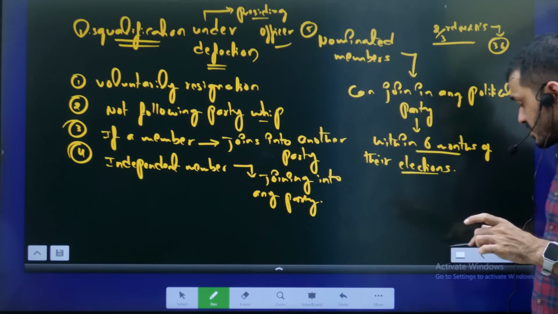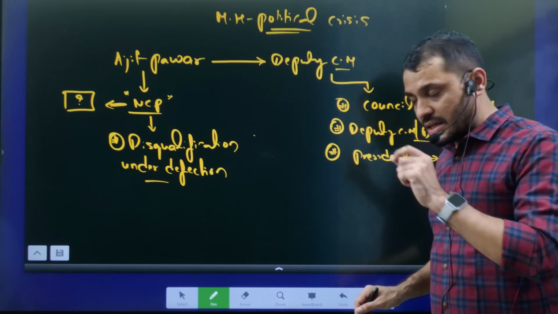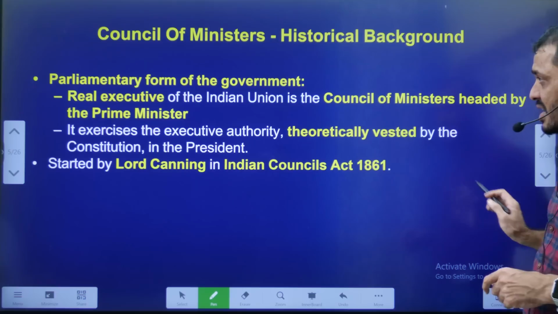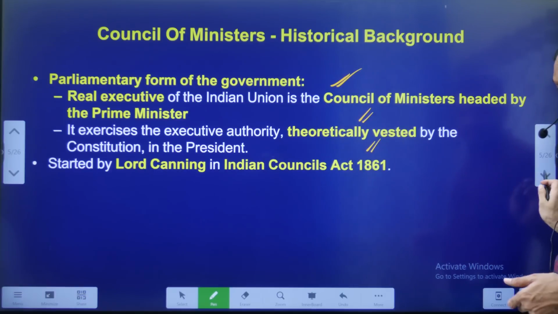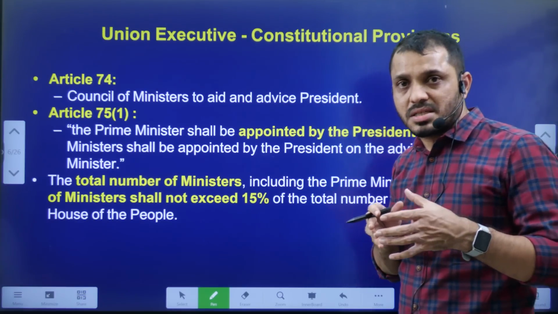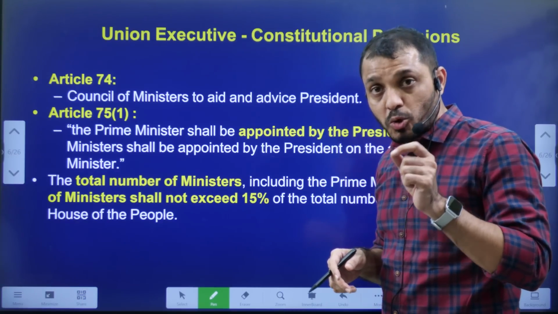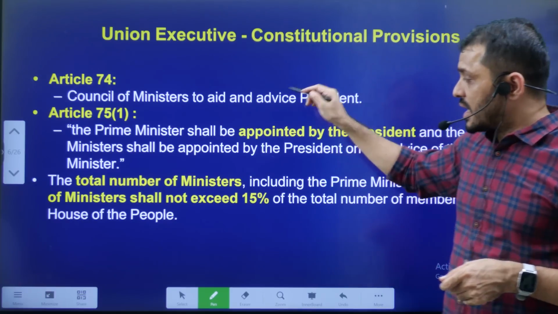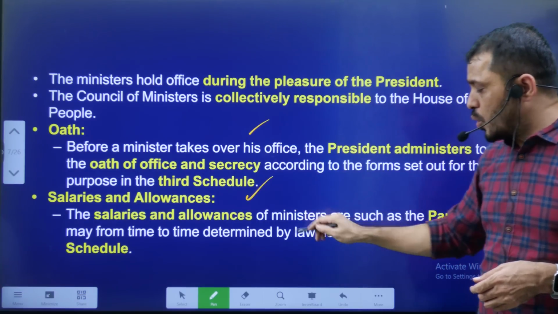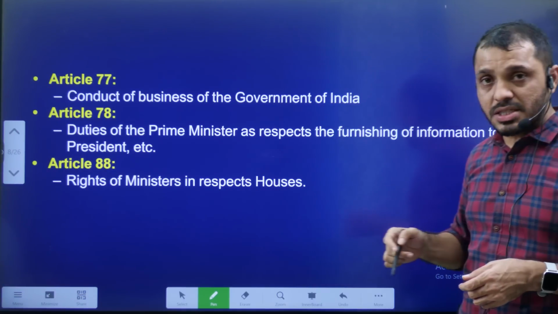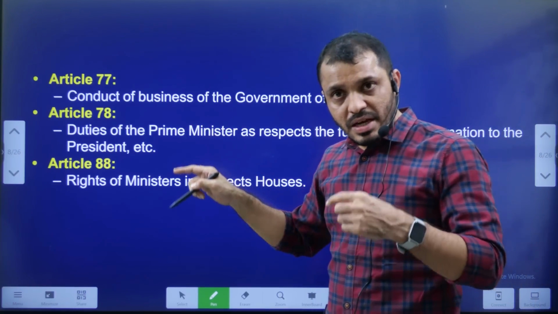But anyhow, students, these are the two aspects we have to know regarding Ajit Pawar being given the post of Deputy Chief Minister of Maharashtra. I already explained to you regarding the parliamentary form of government. In India, the concept of ministers started with the Indian Councils Act 1861. Lord Canning was the first one who introduced the portfolio system. Then Article 74, 75 Clause 1, I explained to you. And regarding the oath, salary and allowances also, we covered. And Article 77, 78, we will discuss at the appropriate time.